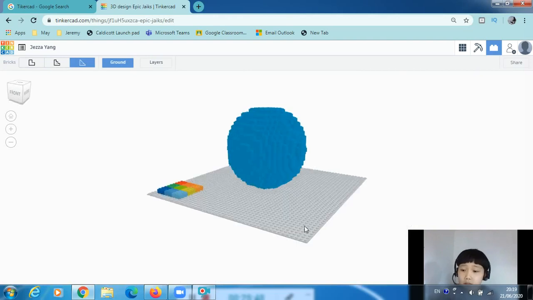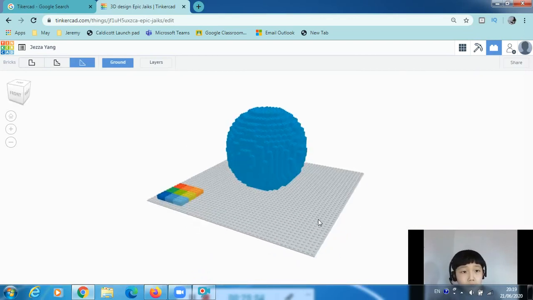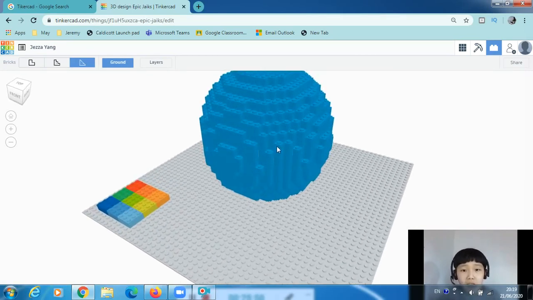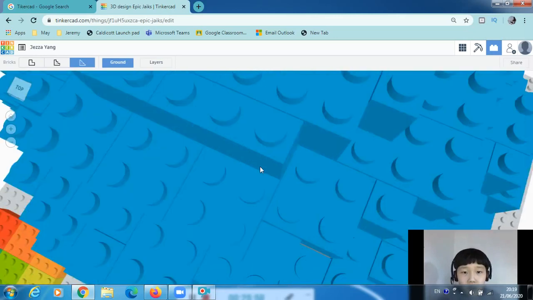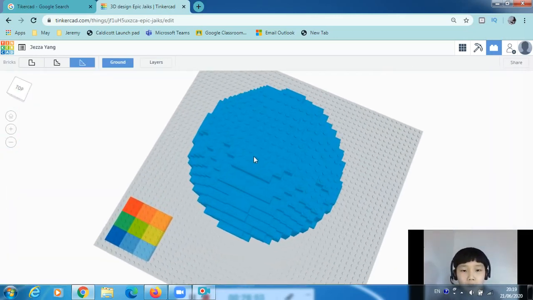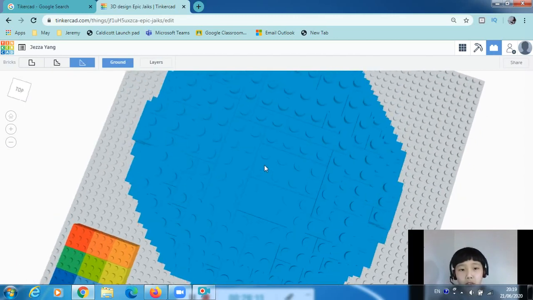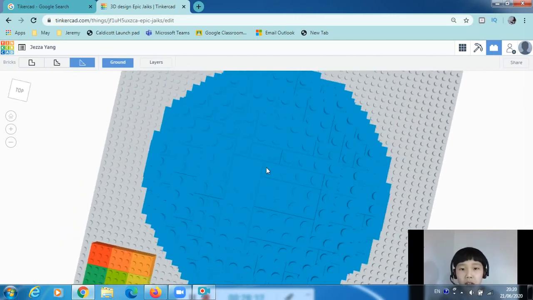That is, you must admit, pretty accurate for Lego. And also, if you look carefully, you can see all those different Lego bricks. Like these small ones, these big ones, these normal ones, these long ones, these square ones.